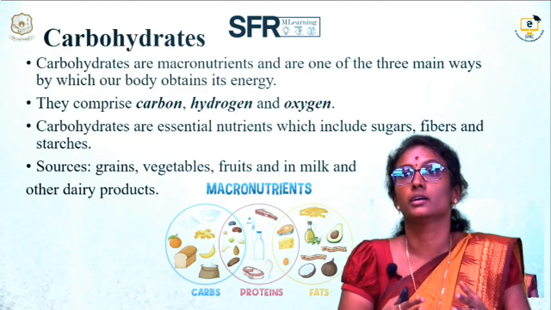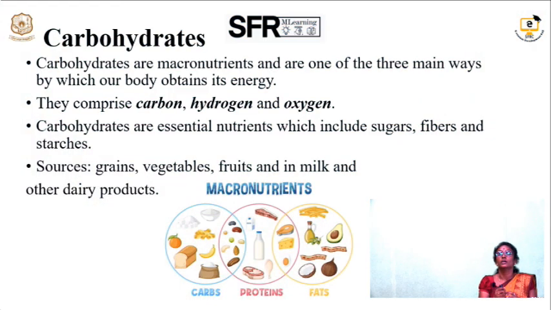Before discussing the functions of carbohydrates, we are discussing what carbohydrates are. Carbohydrates are chemical substances which contain carbon, hydrogen and oxygen, and the main purpose of carbohydrates in the human body is to generate energy for the survival of the living tissues. We get carbohydrates from food sources such as grains, vegetables, fruits, milk and other dairy products, and lots of other products also.